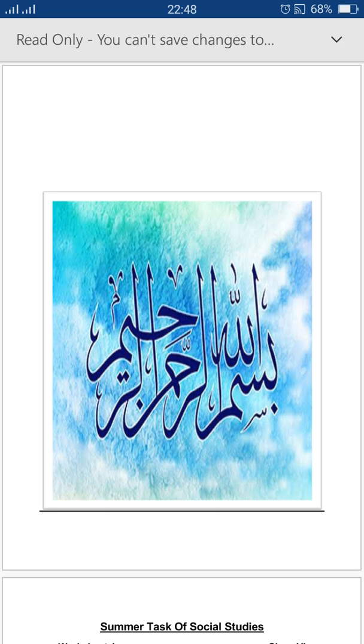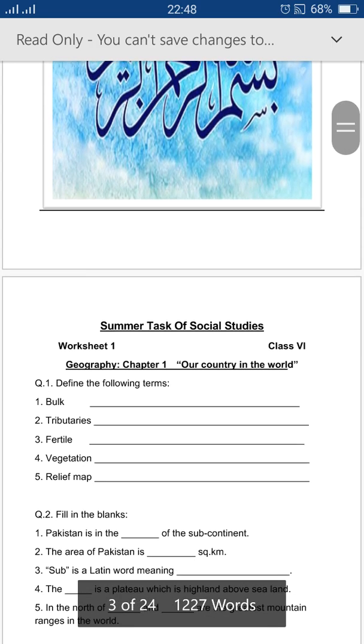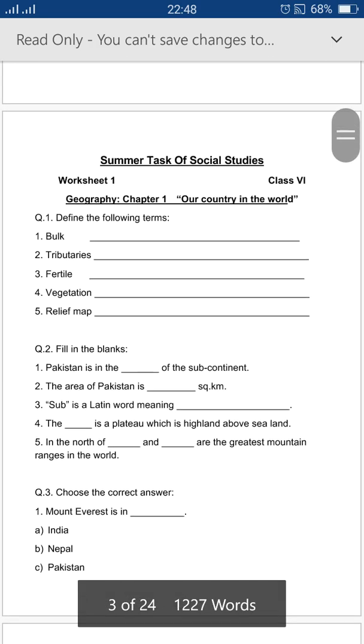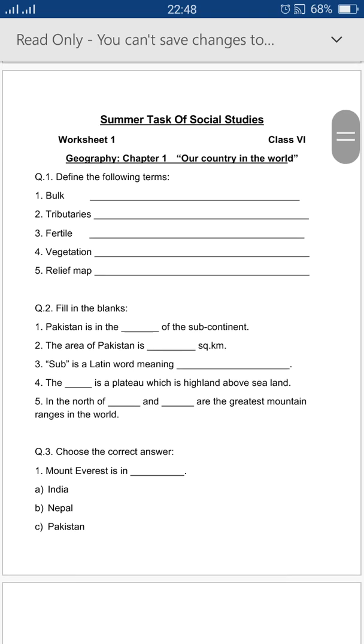My name is Miss Ben. I am going to discuss with you the summer task of class 6. Your book is divided in two sections. First one is geography and second one is history. Geography means the study of the earth.